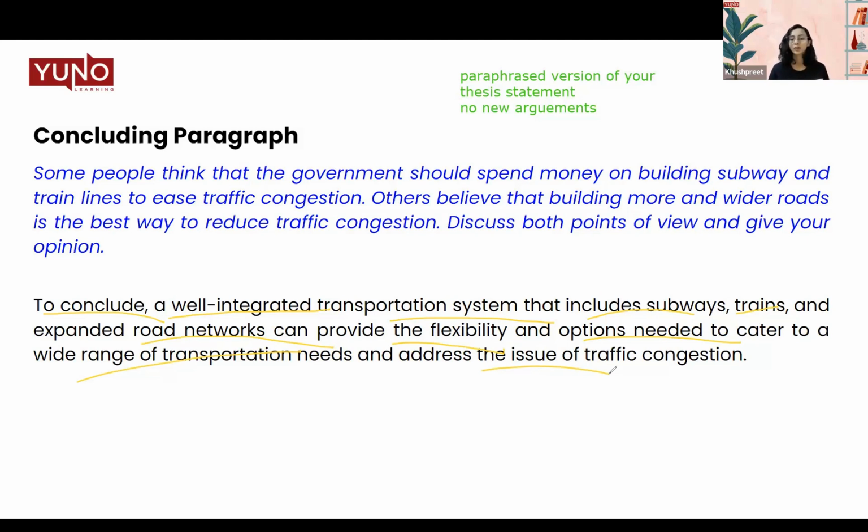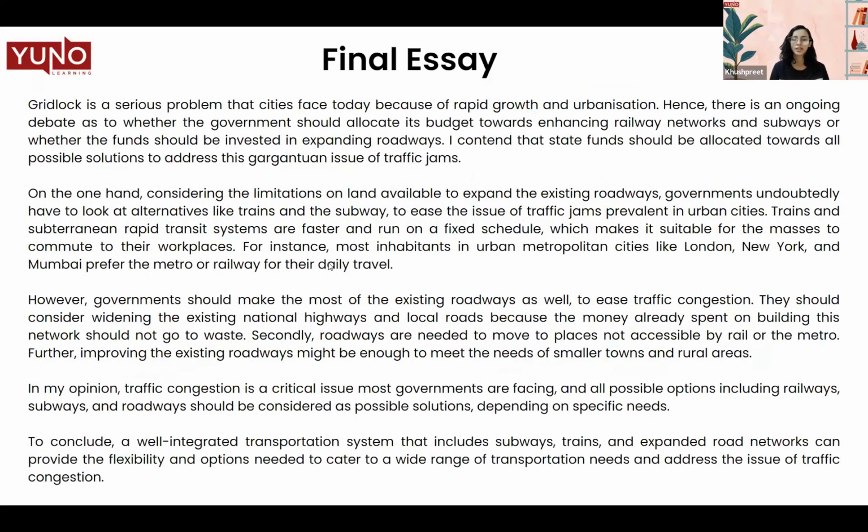So this is how you can conclude your entire essay, wherein you wrap up all the arguments that you have talked about and give a concluding statement to the examiner. All right. So here's the final essay that we have written here.